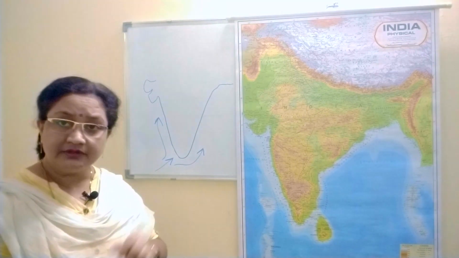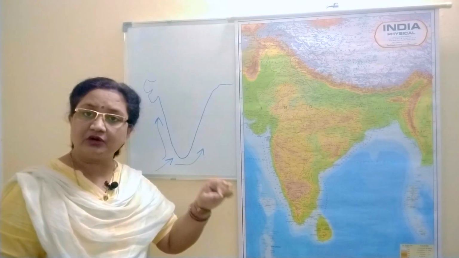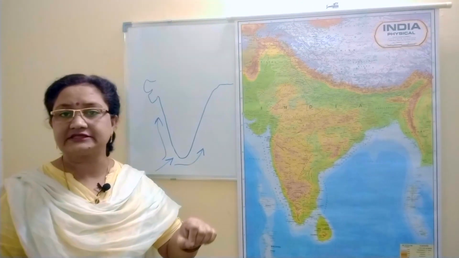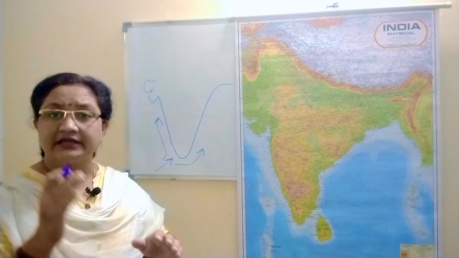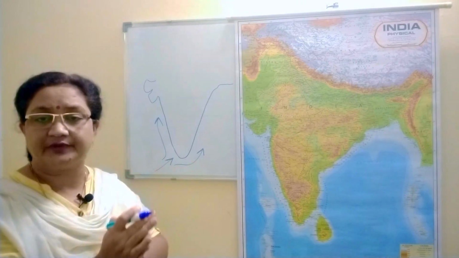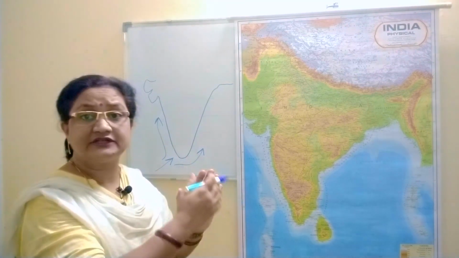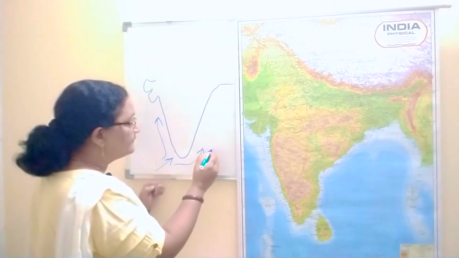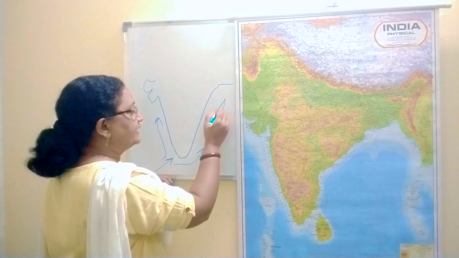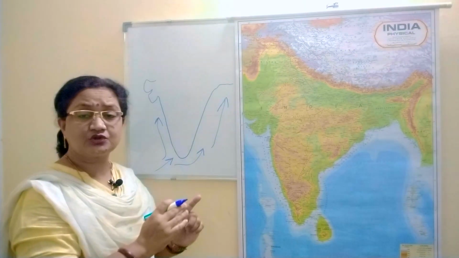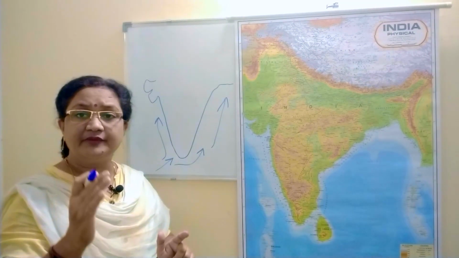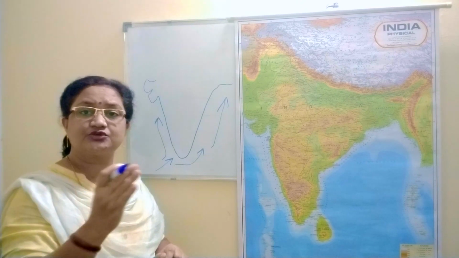Now the same wind, southwest monsoon, or you can say the summer monsoon, gets divided into two parts, right? The part of it, or you can say the branch of the southwest monsoon, which comes from the Bay of Bengal side like this, is called the Bay of Bengal branch of southwest monsoons.